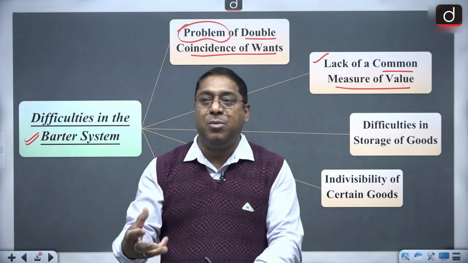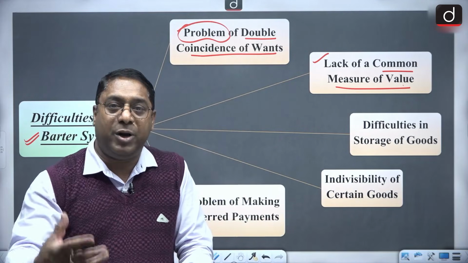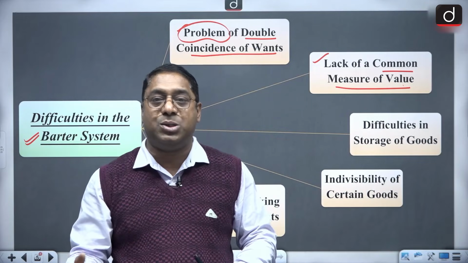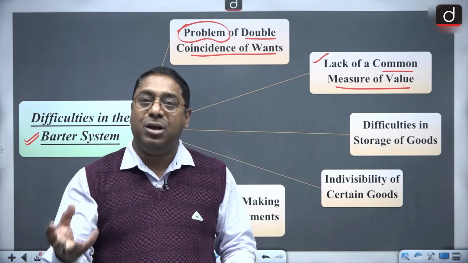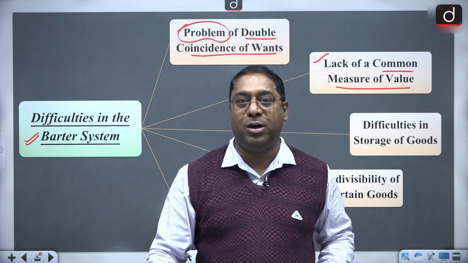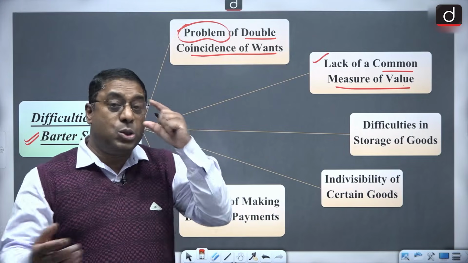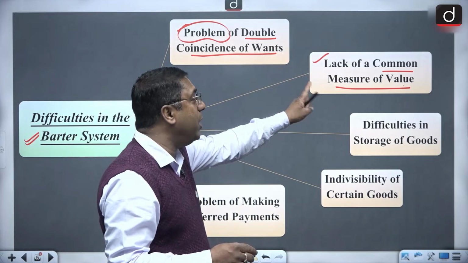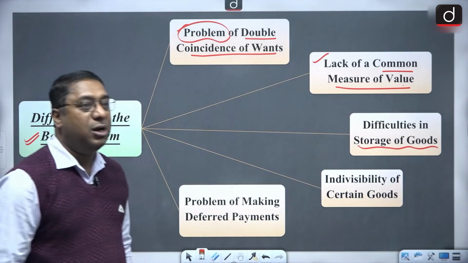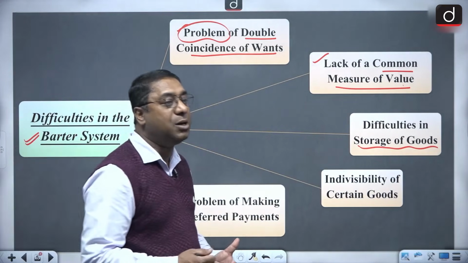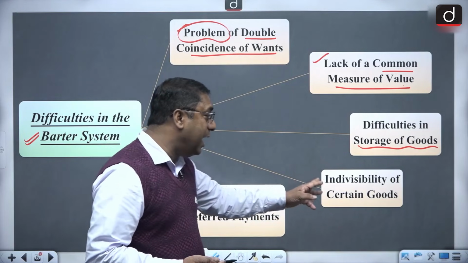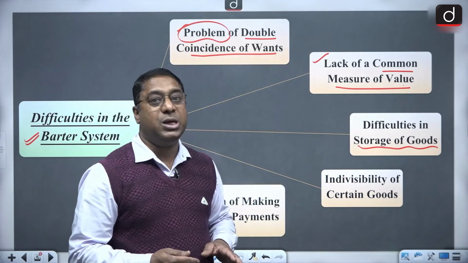But in barter system, for example, if you are exchanging liquid items with a solid item, how can you measure in liters? For liquid items, the unit of value is liters. For solid items, the unit of value is what? Kg, grams, and so on. So there is no common measure of value. Plus, difficulty in the storage of value. When it is perishable items, it is difficult to store. And indivisibility of certain goods.